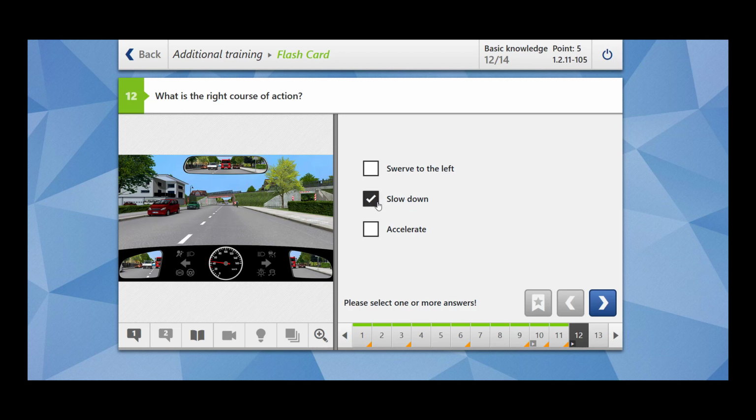Slow down is the correct answer, as we have also done in the previous question. Swerve to the left? No, because there is a bus coming over here. Accelerate? No, it could cause an accident between your vehicle and the cyclist.